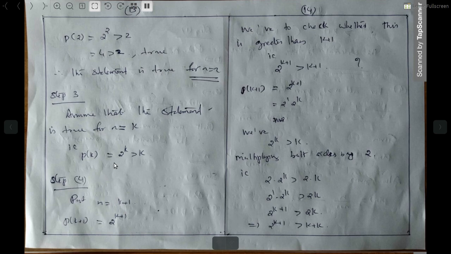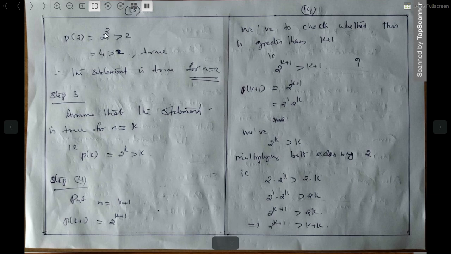P of k plus 1 is equal to 2 raised to k plus 1, greater than k plus 1. We have to prove this for n is equal to k plus 1. What is P of k plus 1? 2 raised to k plus 1. So we have to prove this is greater than k plus 1. Then we have to check whether this is greater than k plus 1.